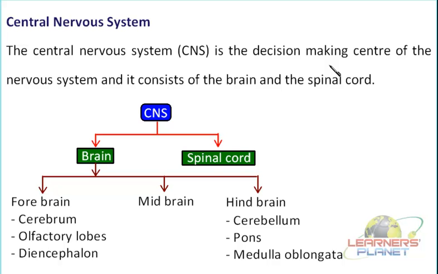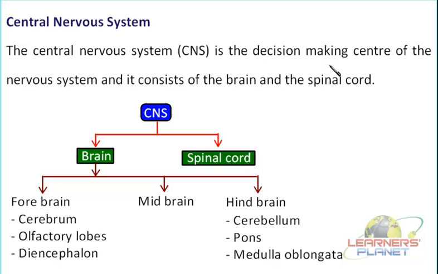The brain, as we studied in the previous session, is a structure which needs lots of protection, isn't it? And this protection is provided by what? Number one, it is enclosed inside a bony cage. What this bony cage is, you must be knowing. That is your skull. Next, it is surrounded by three layers.